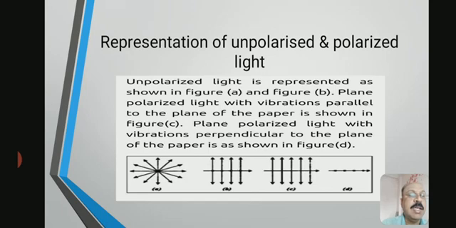It means that in the third and fourth figures, one vibration is restricted. Actually the first and second figures have two vibrations: one shown by the arrow mark and the other shown by the dots. Okay. In the third figure, the dots are extinguished, and in the fourth figure, the arrow mark line is extinguished. So one vibration is restricted, and that phenomenon is called the polarization of light. Thank you.